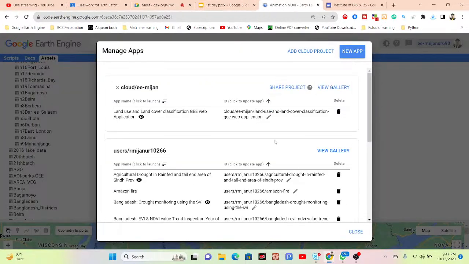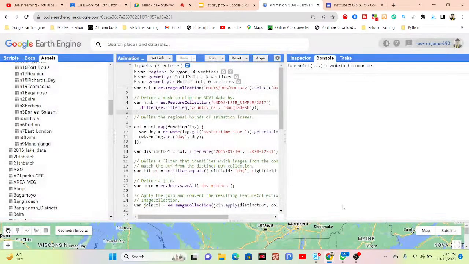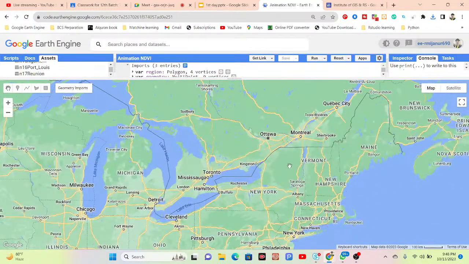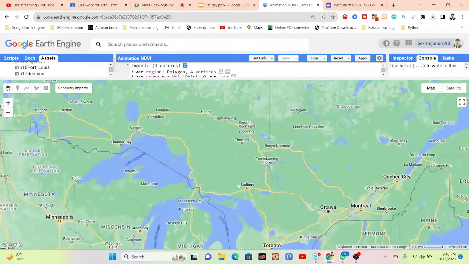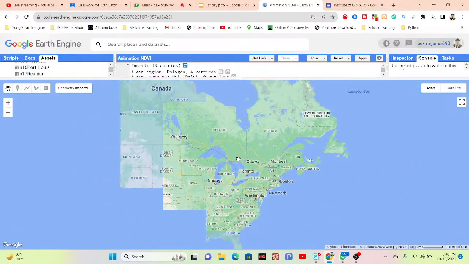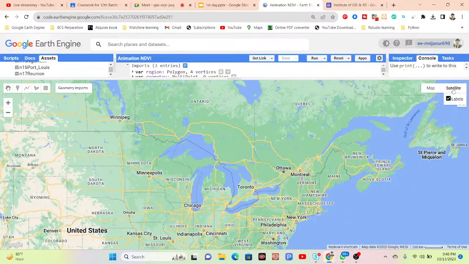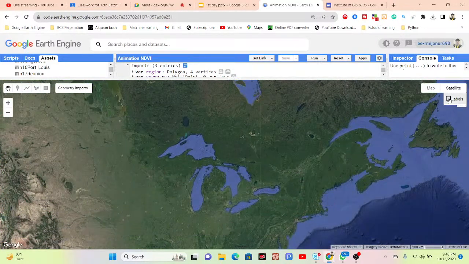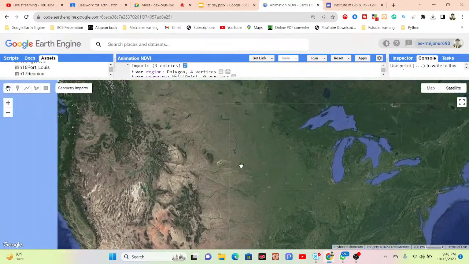Mainly all of those web applications are handled in the apps tab. You can see this is the apps tab. It mainly monitors all of those things for the web application. Another thing is called the map interactive view. At this time we can get two types of map. The satellite view map is also available here. If I click on the labels, then the labels will be removed, and we can get this type of map.